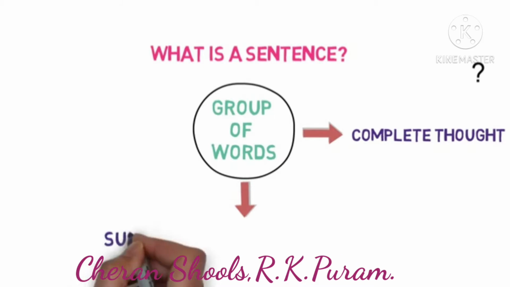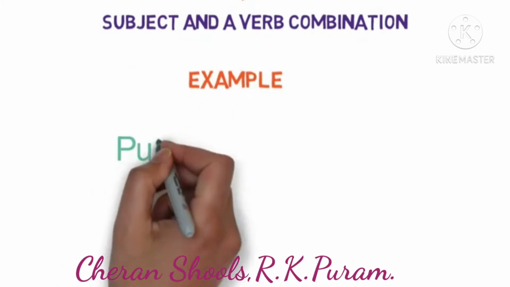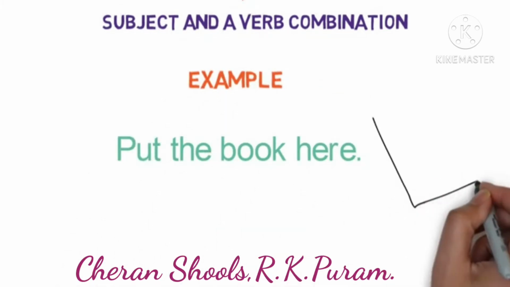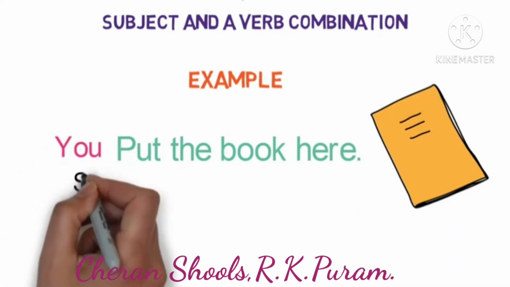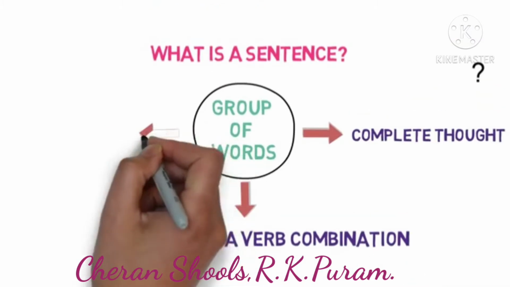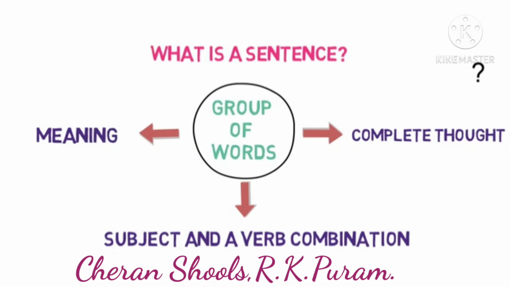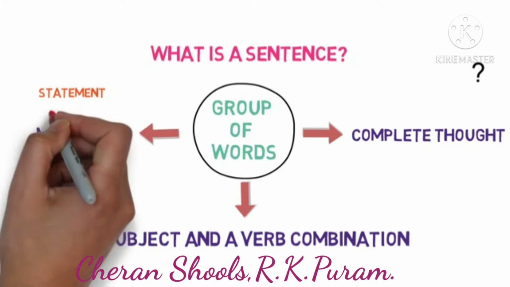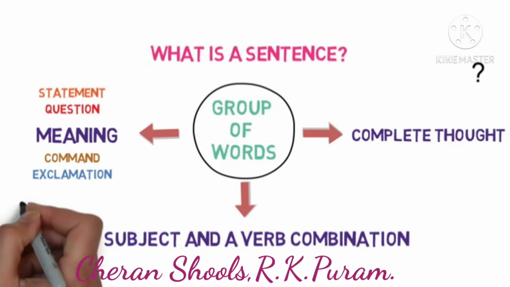Now we are going to see the important characteristics of a sentence, that is a subject and verb combination. For example, put the book here. The subject is not given but understandable. The subject "you" is added here and the verb is "put". The most important characteristic of a sentence is meaning. The meaning of a sentence is based on the different expression. The expression may be of a statement, question, command and exclamation.